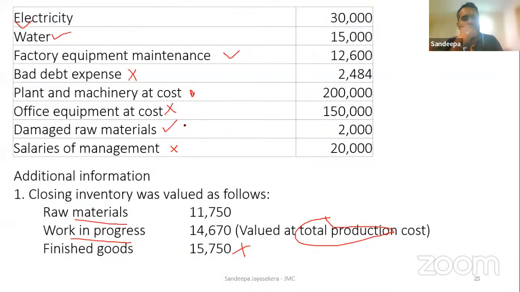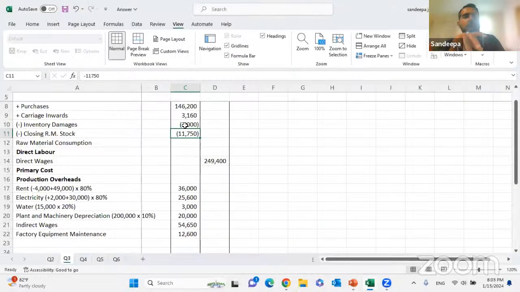Salary of the management. If it were the salary of the factory management or supervisor, I would have taken it. But it just says salaries of management, so assuming it's an admin cost, I will not take it.